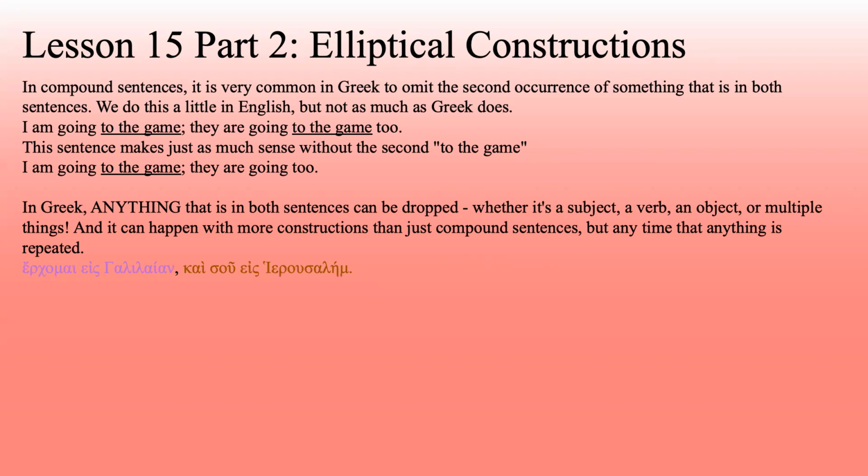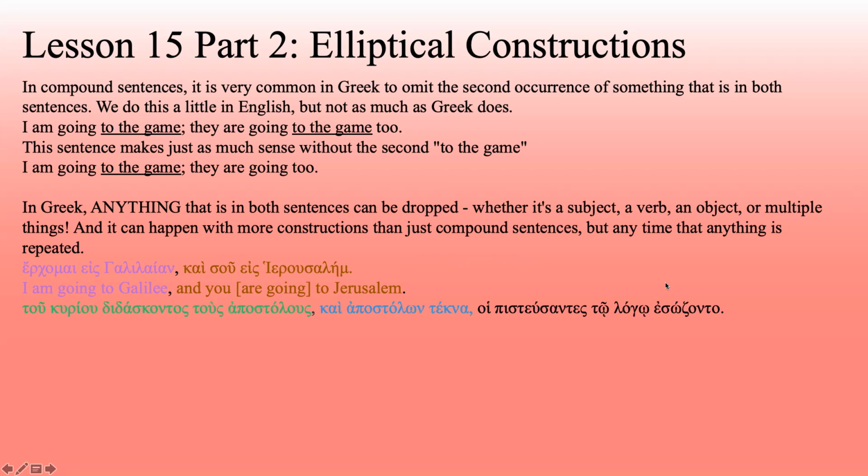So for example, we have this sentence here, Erkomai eis Galilaian, kai su eis Jerusalem. I am going to Galilee, and you are going to Jerusalem. There is no "are going" in the second sentence because it would have been repeated. Now note, the form of the verb would have been different as far as the person and the number, but the tense, the voice, and the mood would have been the same. It would have been the same verb, and so it got dropped out, even though the form would have been slightly different. But then we had to put su for the subject so that it was clear who the subject was.